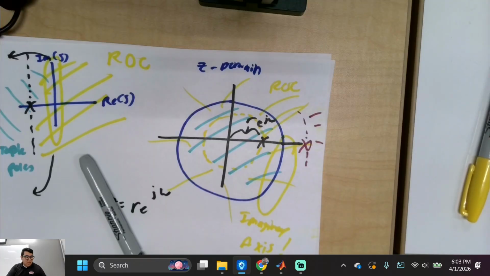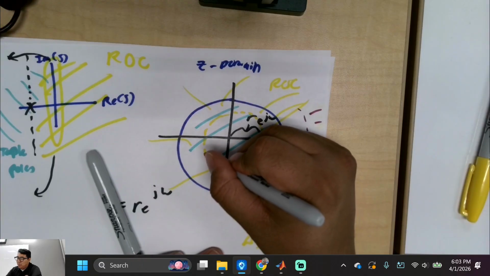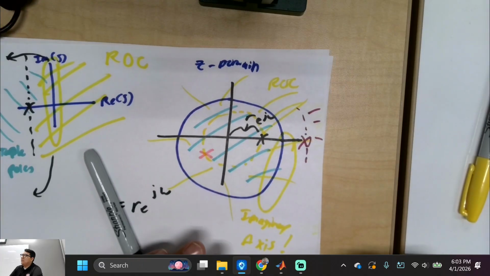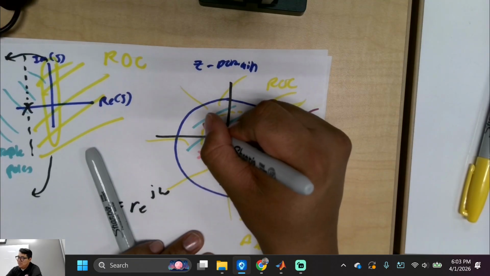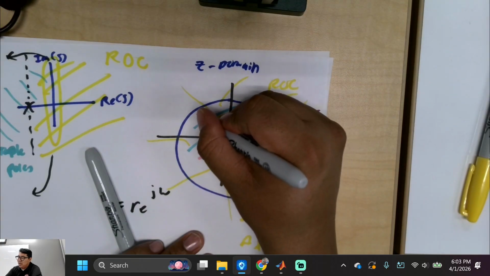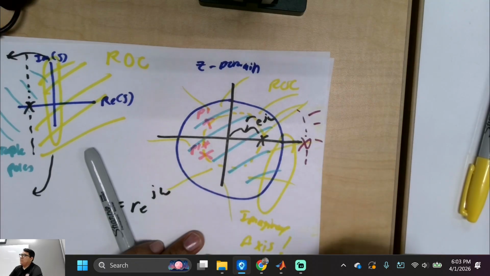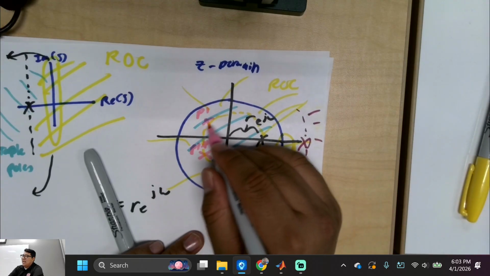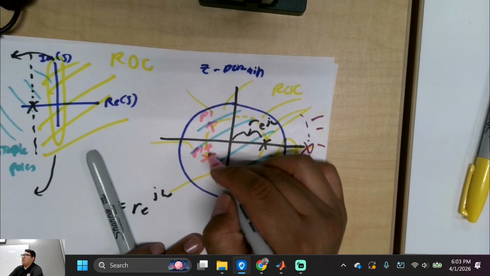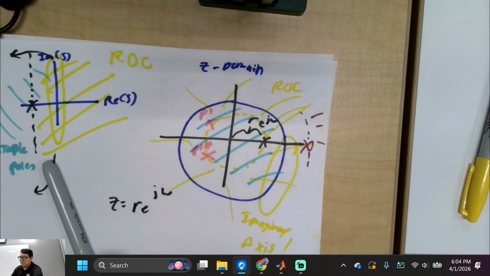Cool. Now this is what I was trying to talk about, and I just remembered what I was doing. If I put a pole here, it can't exist by itself. It needs to exist with a conjugate pair, pole 1 and pole 1 star. Everyone understanding what I'm trying to say? You can't have something here without its conjugate pair. Everything comes in pairs. Does that make sense?